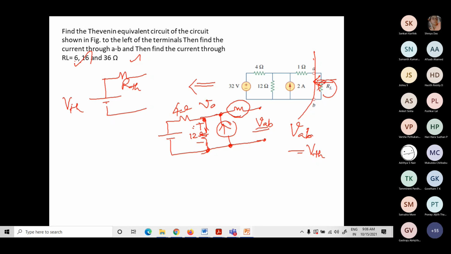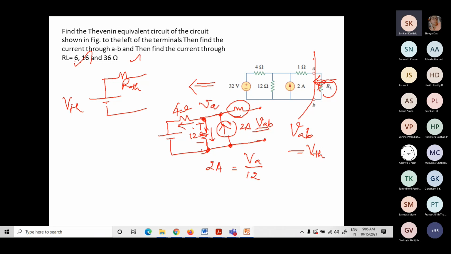Okay, so now this is my nodal voltage VA. If I find what VA is, that will be VAB. Nodal voltage VA will be VAB. Now just by writing KCL at node A, I assume the current direction like this. I have this current of 2 amps, which is an entering current. So 2 amps is equal to VA by 12.